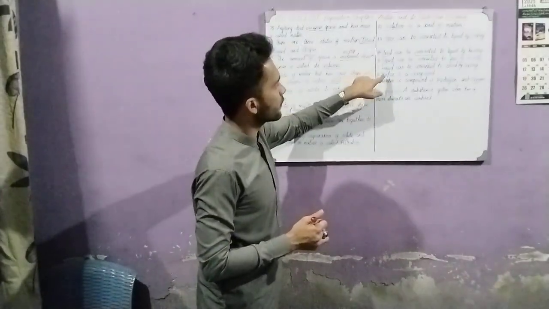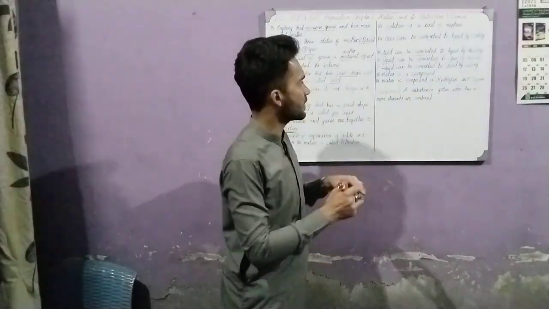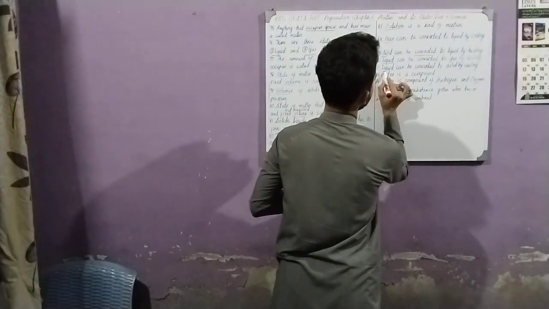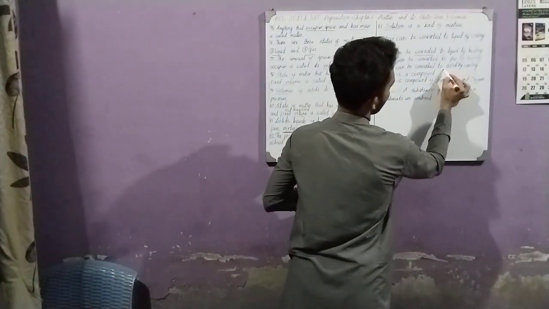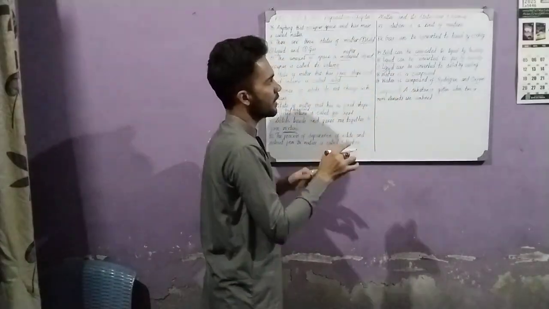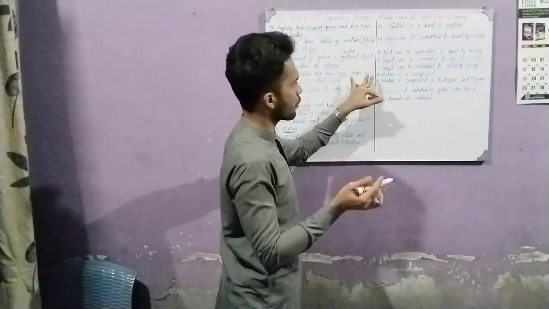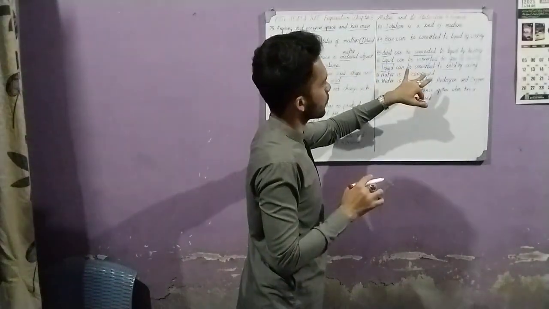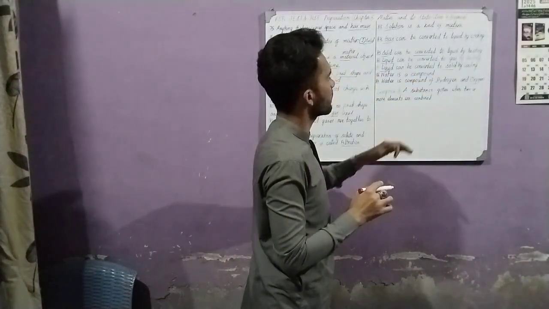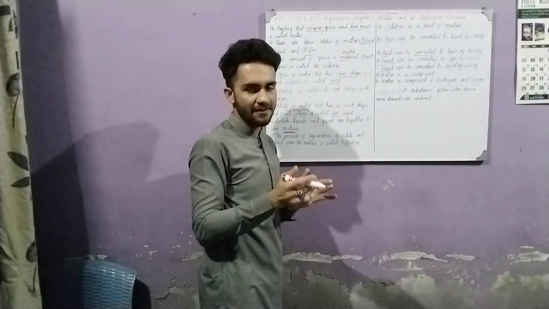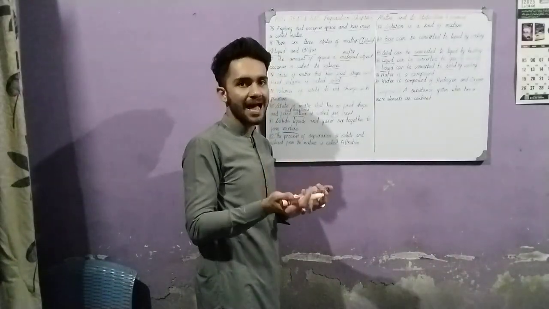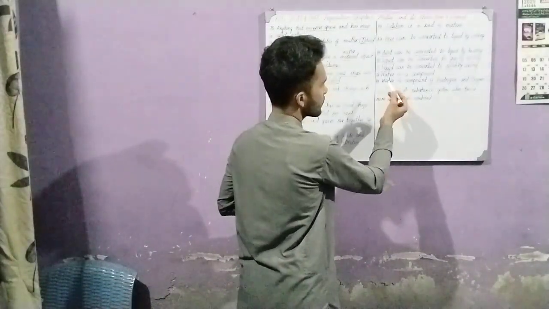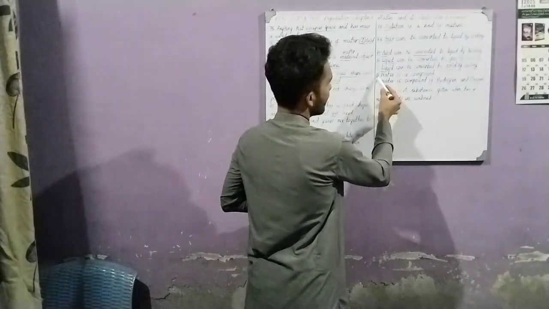Next one is that liquid can be converted to solid by cooling. When we have liquid, it can be converted to solid by cooling. We have water, water at room temperature, the common water, liquid, and then we want to convert it to solid, and it can be done by cooling. We keep the water in the refrigerator and it will become ice. Snow is natural, however.